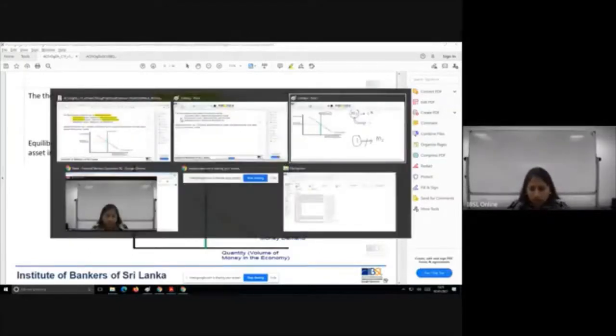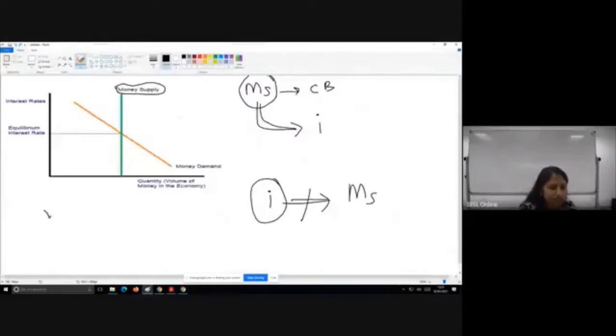If I'm drawing it over here, income is denoted as Y. If income increases, then money demand for transaction purposes will increase.